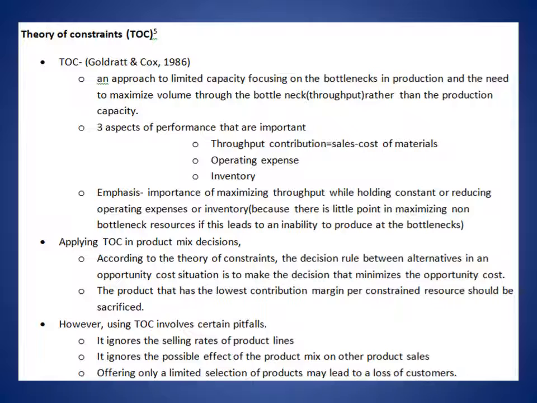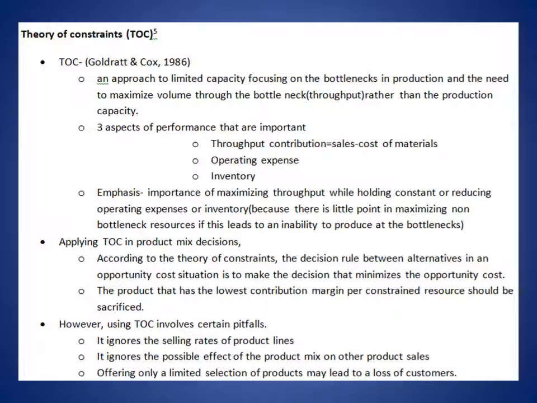That is throughput contribution, which is the difference between sales and cost of materials, operating expense, and inventory. And the emphasis is on the importance of maximizing throughput while holding constant or reducing operating expenses or inventory.